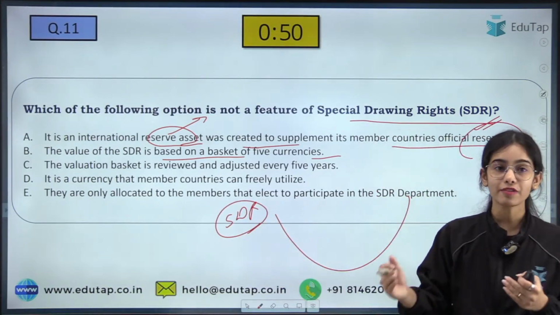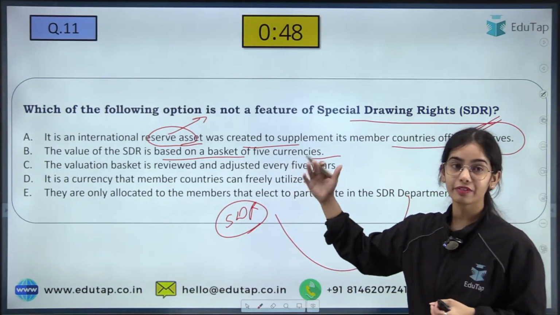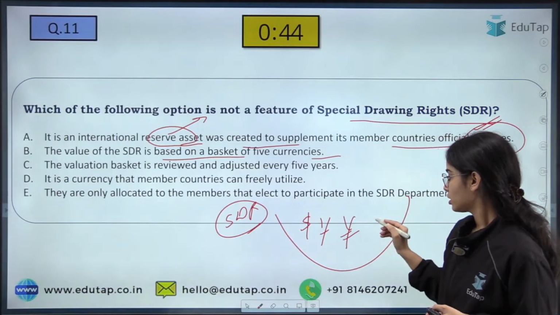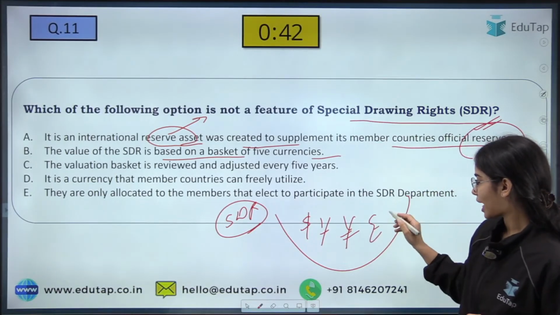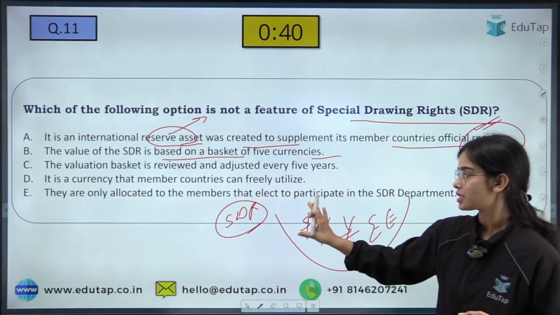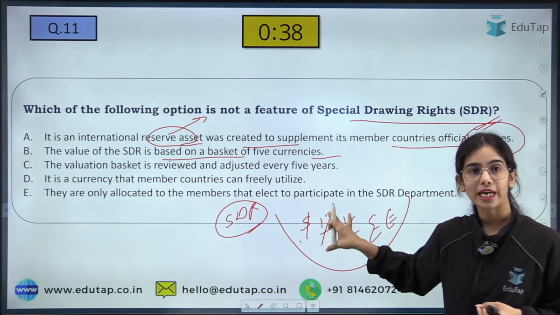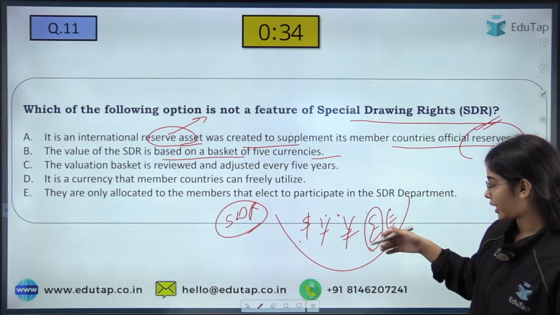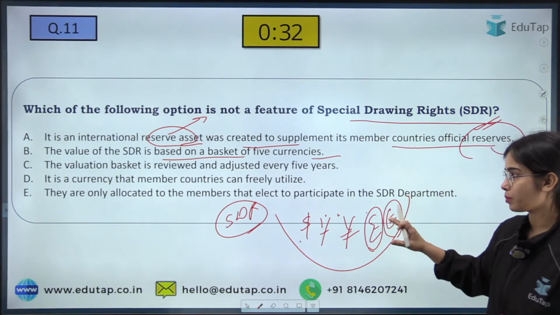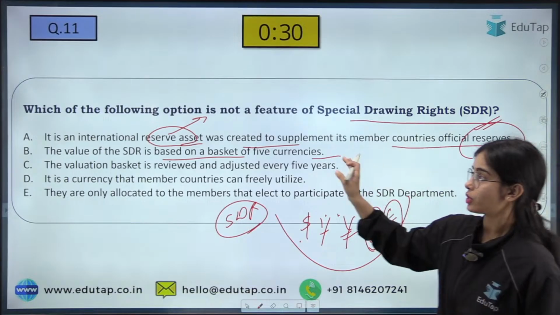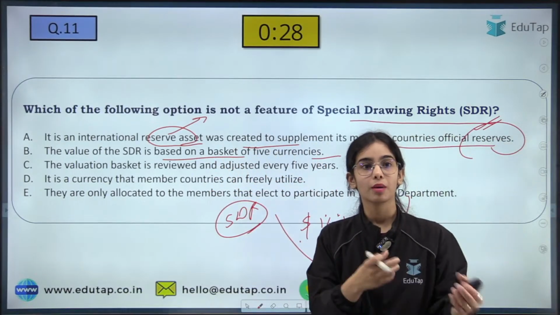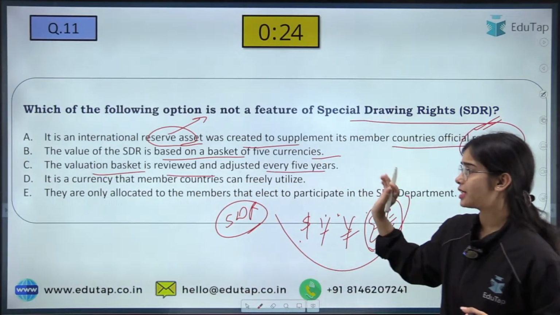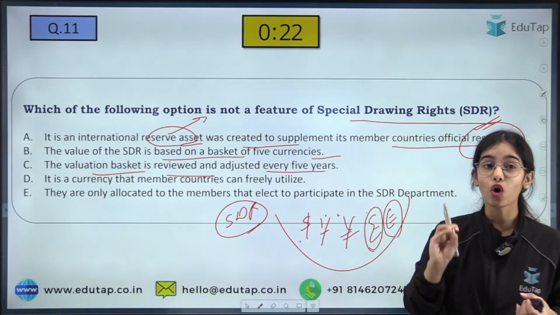Its value is derived from the value of the 5 currencies, that is dollar, yen, yuan, pound sterling and euro. Okay, so that is the currency of US, China, Japan, Britain as well as European Union, we can say. So the SDR value is derived from the basket of 5 currencies. The valuation basket is reviewed and adjusted every 5 years. That is also correct.